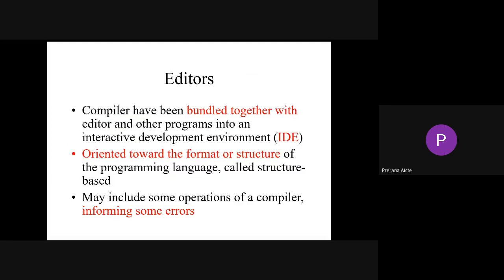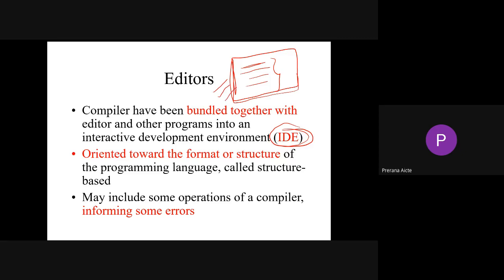Editors. A compiler may be bundled together with an editor and other programs into an interactive development environment, which we call an IDE. Every compiler will have an editor. So if we have a black screen like this, this type of screen is where we can write our program, compile it, and run it. We call such a place, where we can write the code, execute the code and run the code, an editor.